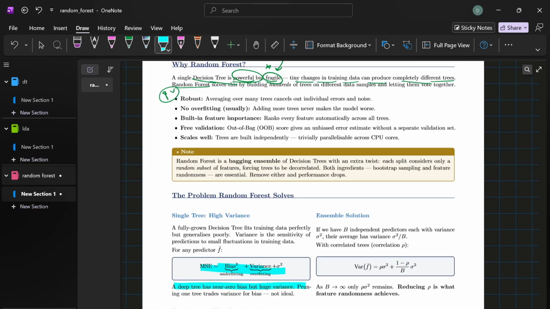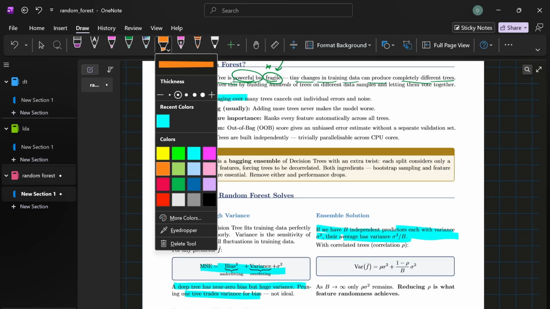Okay, so to solve this problem, we go with the averaging part. Here the intuition is, if I ask one person a question, they might be wrong, but if I ask 100 different people and take the majority vote, I'll probably get a much better output. That's the core idea behind the random forest. Mathematically, if you have B independent predictors, each with variance sigma squared, their average has variance sigma squared divided by B. So the more trees you add, the lower your variance gets.